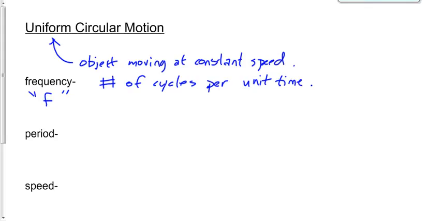You start calling force a lowercase f, you're going to start sometime mixing it up with frequency. It's not the same thing. Frequency is lowercase f, and we can find frequency by deriving a little equation based on the definition. If it's defined as the number of cycles per unit time, then we can calculate it by dividing the number of cycles over the time.